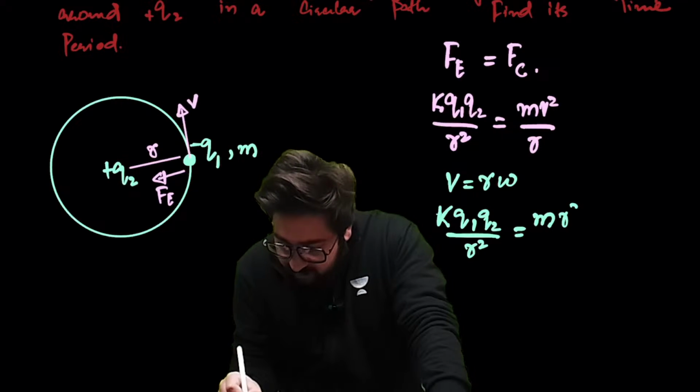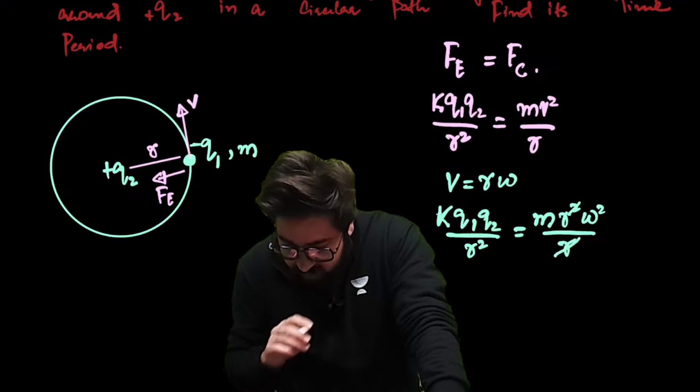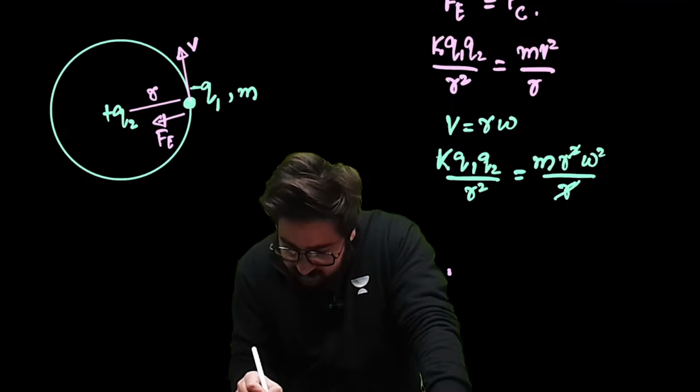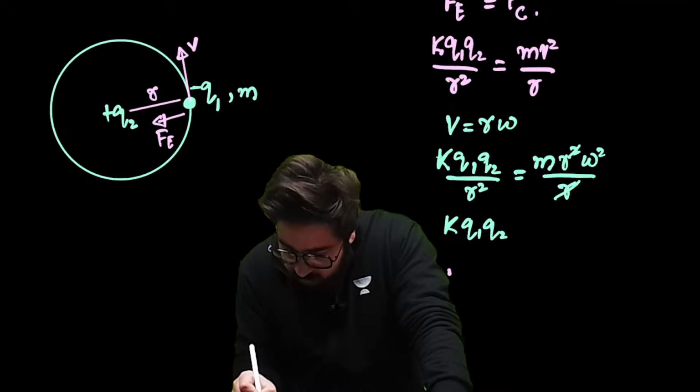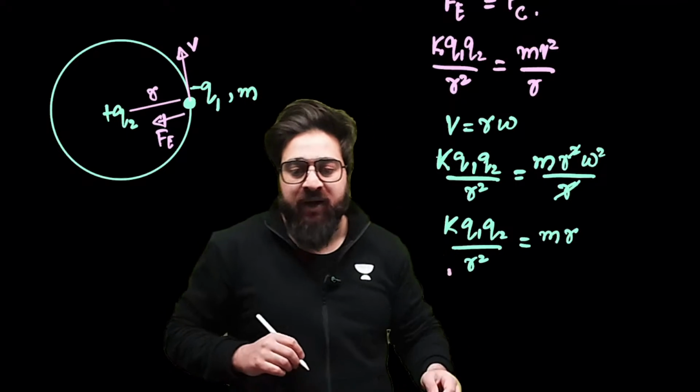Instead of V, you can write R square omega square divided by R. This and this will get cancelled out over here. So what remains in this particular case is K Q1 Q2 divided by R square is equal to M R omega square.